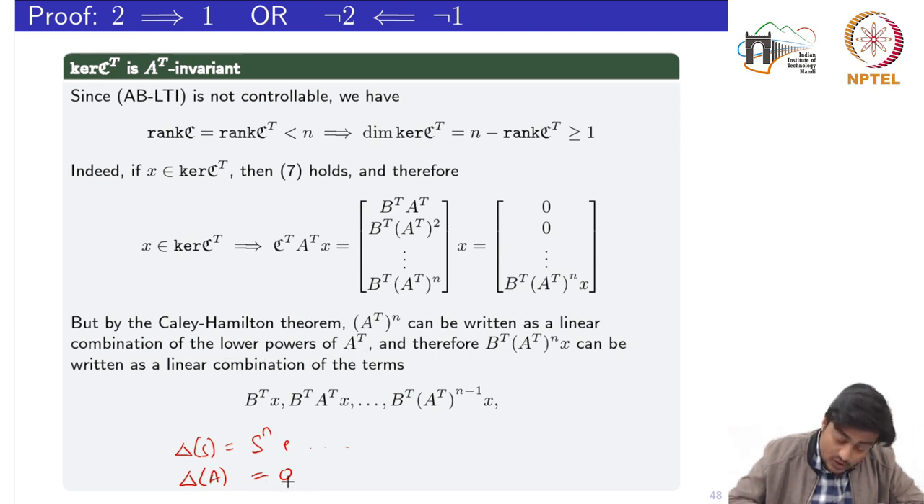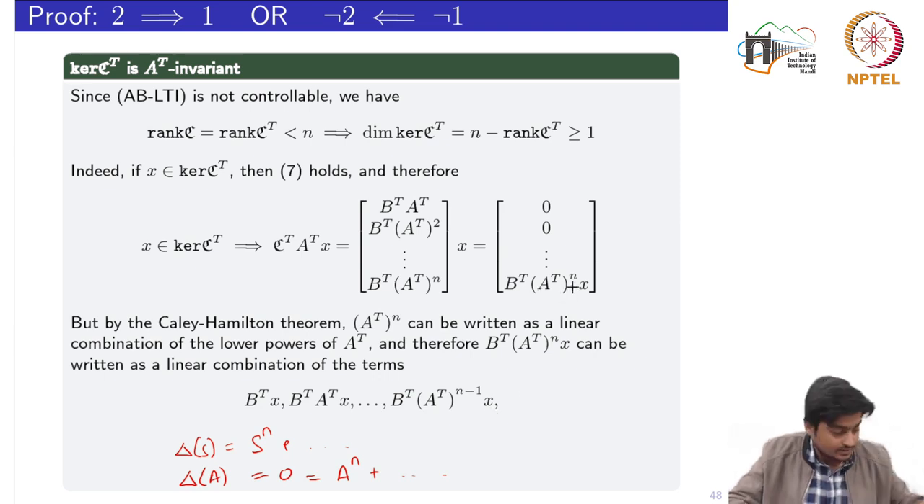Why? Because it is equal to 0. So it would contain A to the power n plus the lower order terms. Now if it is equal to 0, I can write A to the power n as a linear combination of the lower order terms. So using this argument, and since we know that all these lower elements are already 0, this term would definitely be equal to 0, right?